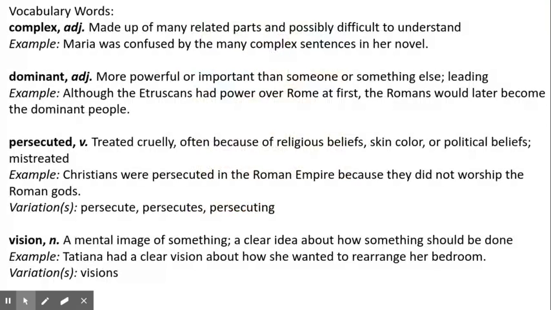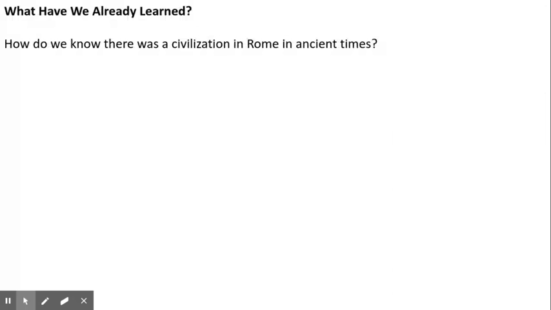Here are some vocabulary words you will hear throughout the read aloud. Complex is an adjective. It means made up of many related parts and possibly difficult to understand. Dominant means more powerful or important than someone or something else, leading. Persecuted is a verb. It means treated cruelly, often because of religious beliefs, skin color, or political beliefs. Mistreated. Vision is a mental image of something, a clear idea about how something should be done.